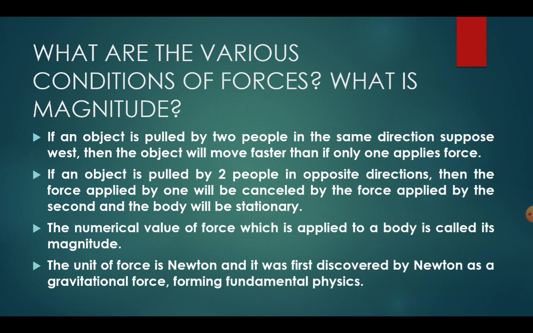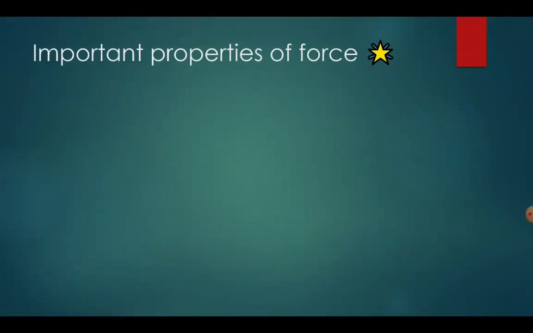Like when we calculate any length and write 10 centimeters, similarly we write 10 Newton, and N will be capital. It is Newton because Newton was the first scientist who discovered gravitational force, the apple falling on his head, and it was the basis of fundamental physics.